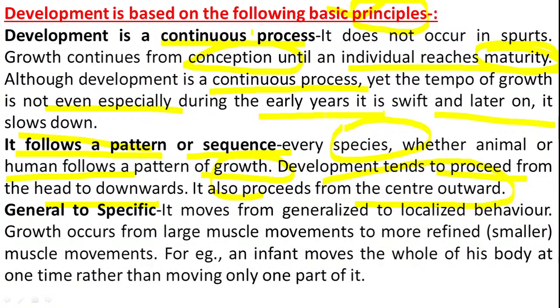Then the next principle is general to specific. Development moves from generalized to localized behavior, and growth occurs from large muscle movements to more refined muscle movements.